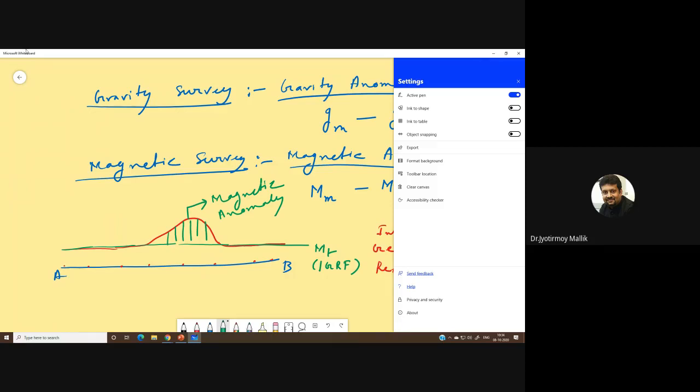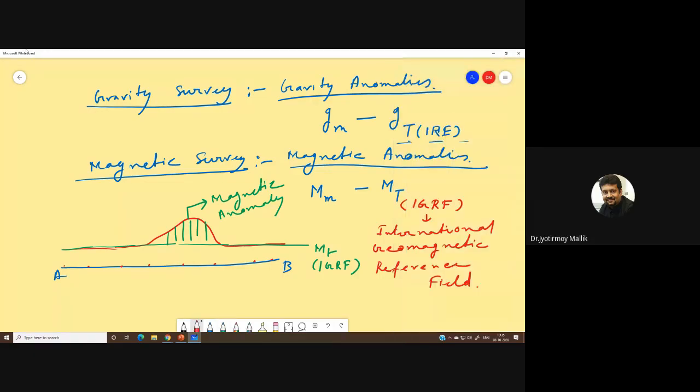So it means that below this surface there is a material which has this MT, and MTE, perhaps for the surroundings, the magnetization of the surroundings, and there is perhaps an ore body which is more magnetic than the rest.